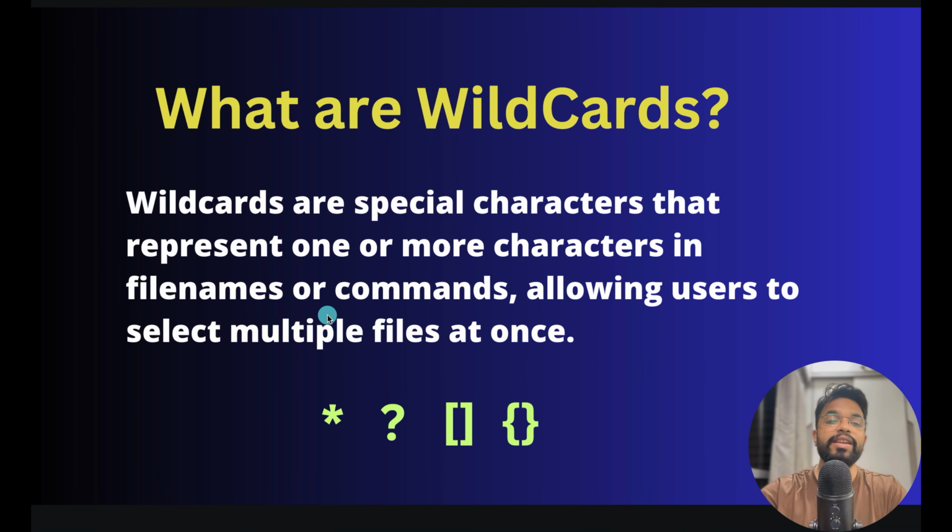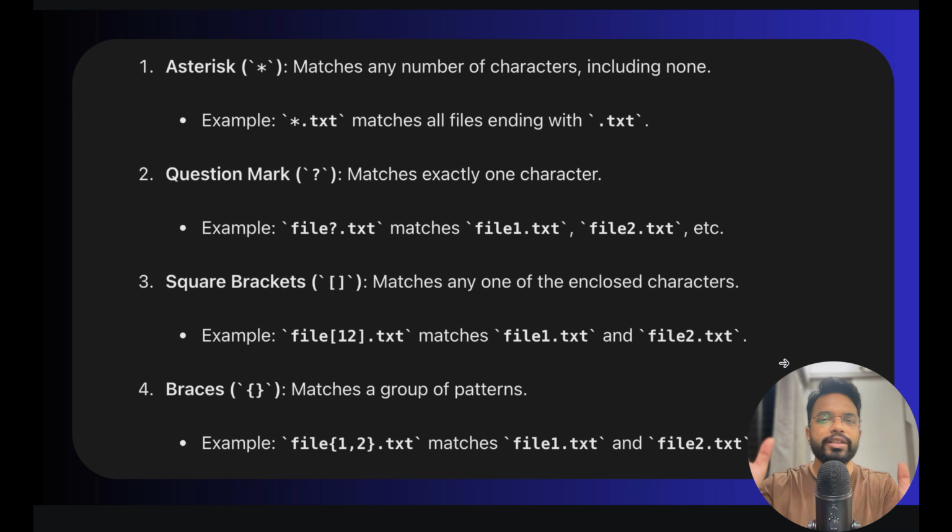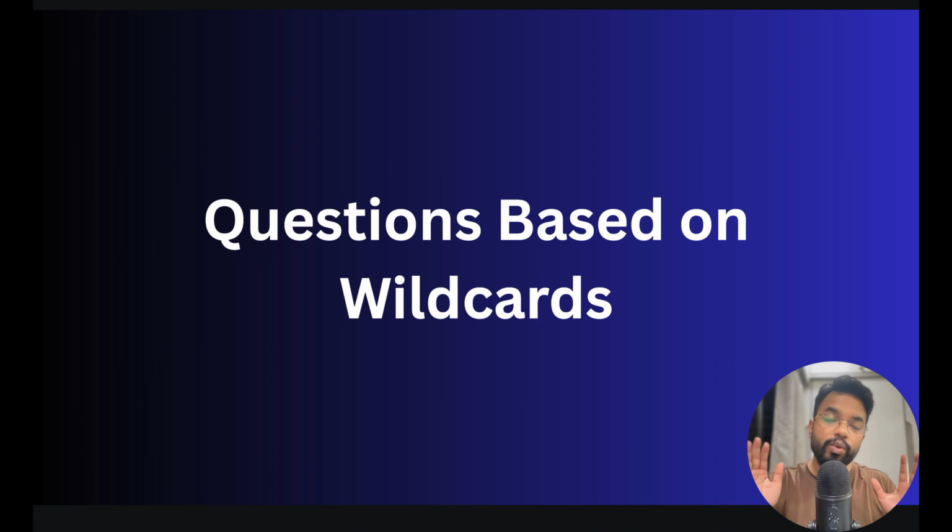First, let's see what wildcards are. Wildcards are special characters. As we just saw, we have used asterisk or star, which represents one or more characters in the file names or command, which allows the user to select multiple files at once. There are different types of wildcards we can use, including the asterisk, which we have just seen an example of, question mark, square bracket, and the curly braces. Let's quickly cover the short description of each wildcard. After that, we will cover questions or use cases based on the wildcards.